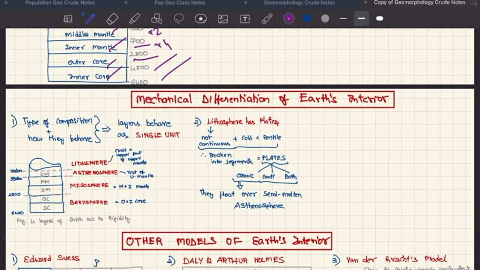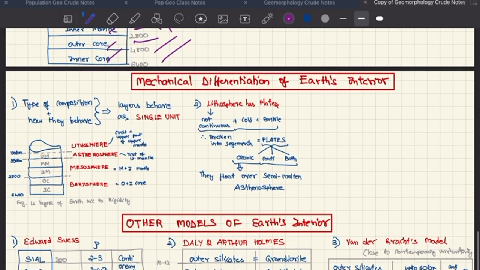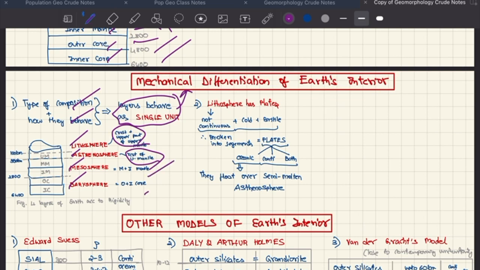Now we are going to the mechanical differentiation. Based on the type of composition and how they behave, some layers behave as a single unit. This is the mechanical differentiation. These layers are lithosphere, asthenosphere, mesosphere, and barysphere. Lithosphere consists of the crust and the upper part of the upper mantle. Asthenosphere consists of the rest of the upper mantle. Mesosphere consists of the remaining mantle, and barysphere consists of the core. Therefore, the depths are 100 kilometers, 350, 2800, and 6400.